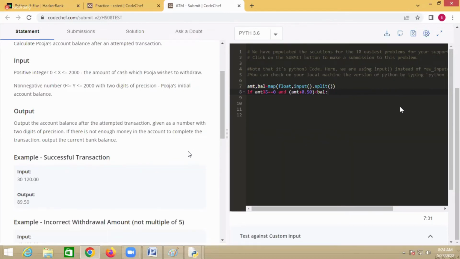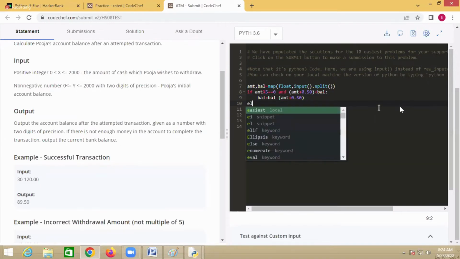So the first condition is whether the amount is a multiple of 5. Is 30 a multiple of 5? Yes. And 30 plus bank charges of 0.50 is 30.50. Is 30.50 less than 120? Yes, so the withdrawal is done. Then you have to write balance equal to balance minus (amount plus 0.50), including bank charges, right?